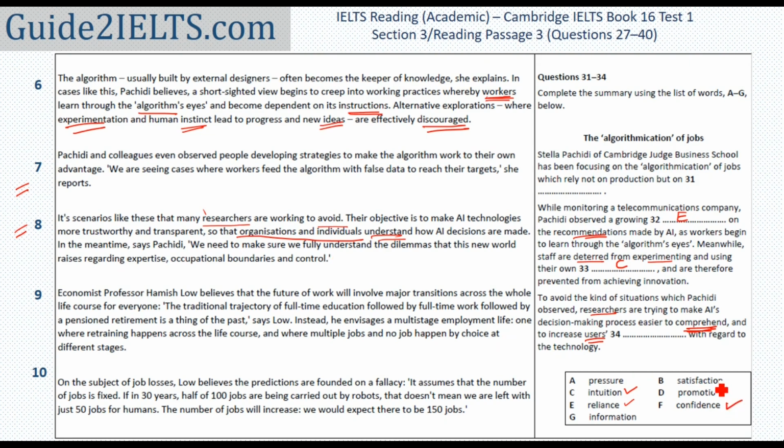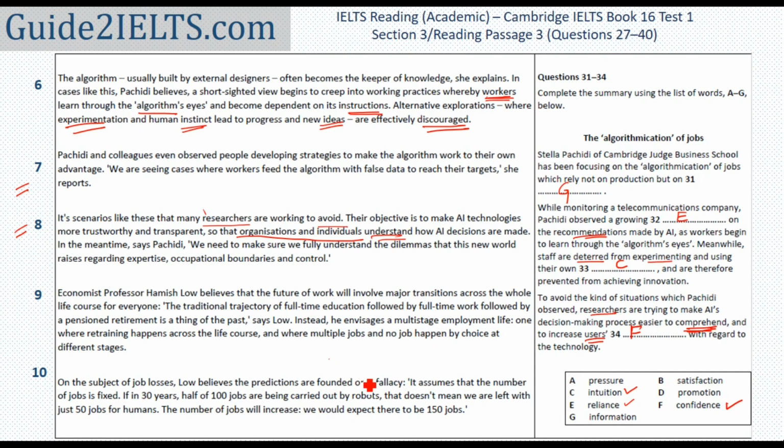This set of questions was comparatively more difficult. One, because we needed to figure out synonyms of the answers we found in the passage, and also because the answers were not as straightforward. There was a need for us to really understand what was being said in the passage to be able to figure out the answer. Anyway, the answer of 34th is F, that is confidence. And let's start with the last set of questions. Do observe that there are large parts of the passage that we don't need to go through to find answers. We just need to locate where the answers could be and focus on that part.